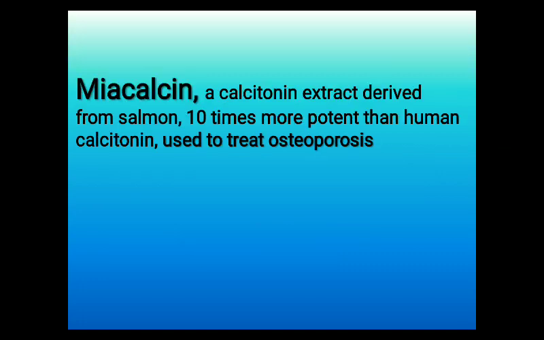There is a calcitonin derived chemical which is produced in a fish called salmon. It is called miacalcin. It is 10 times more potent than human calcitonin. It is used to treat osteoporosis, which is a disease of bone.